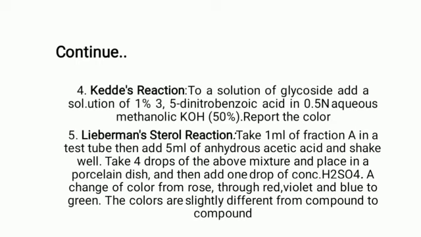The next test is the Kedde reaction. Take an extract containing glycosides, add a solution of 1% 3,5-dinitrobenzoic acid in 0.5 normal aqueous methanolic KOH, and report the color. The next test is Liebermann's steroid reaction.